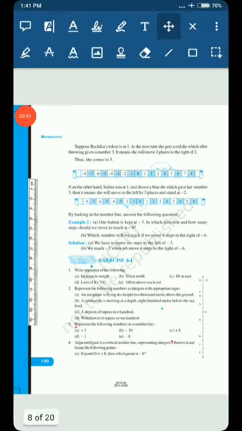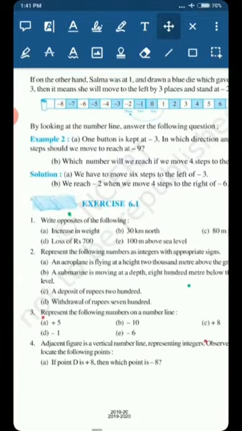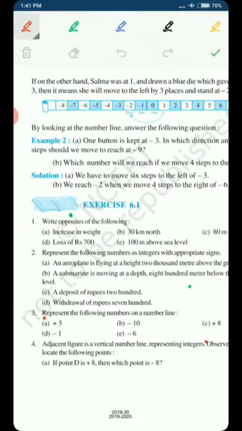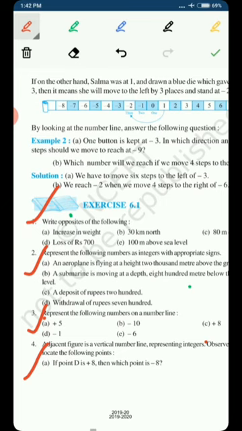Continuing from the previous video, as we were solving the exercise 6.1 questions, in which I explained question number 1, question number 2 and question number 3, that is, how to represent numbers on the number line. Moving on, now I would like to tell you about question number 4, and what we have to do in this question, because these questions are helping us make our knowledge about integers more and more strong and deep.